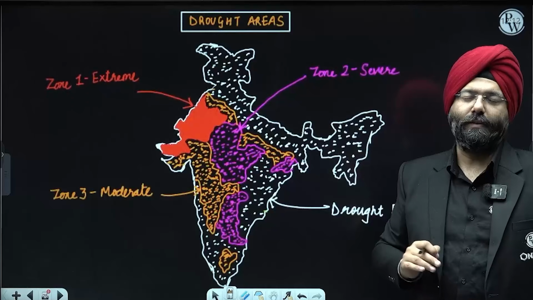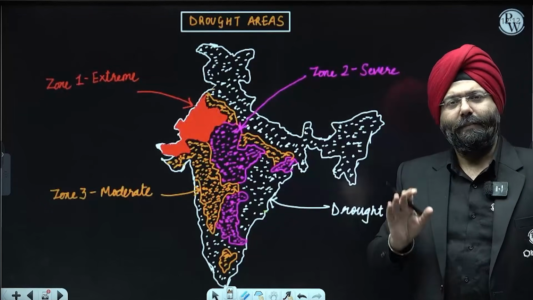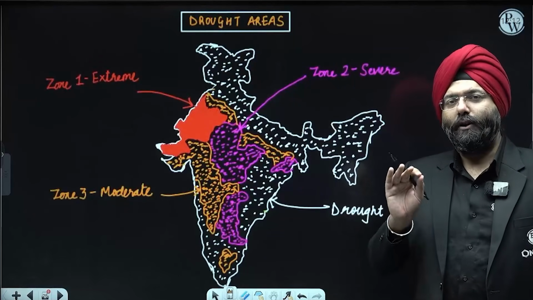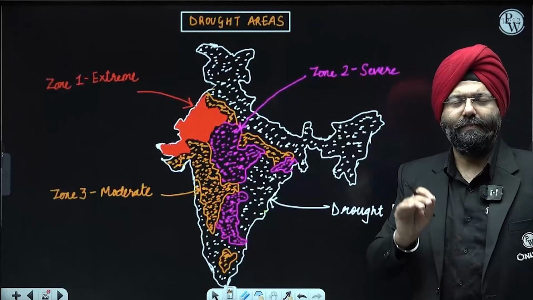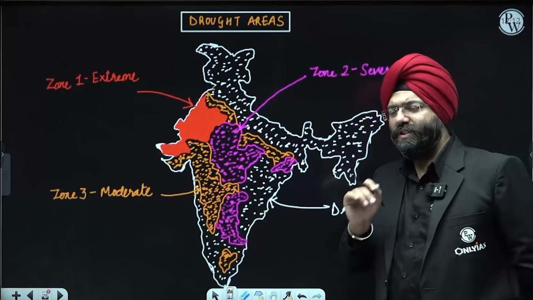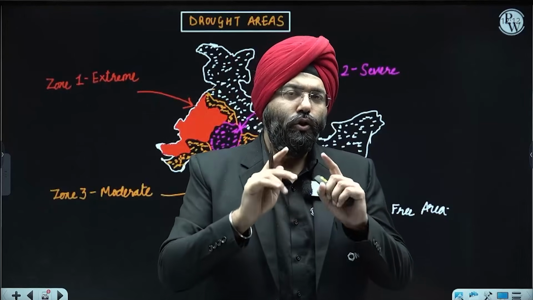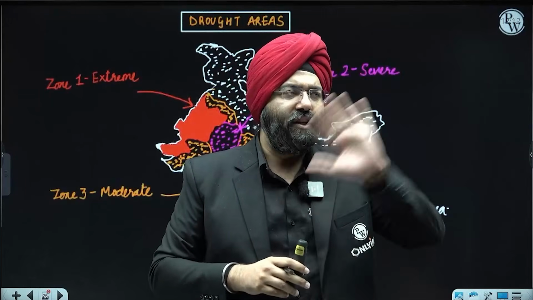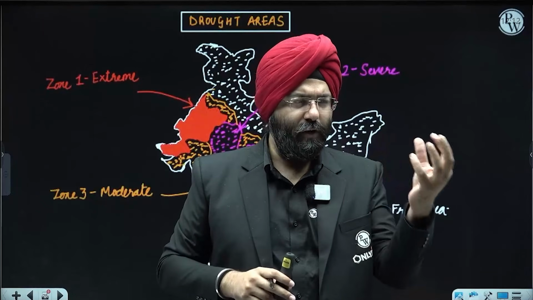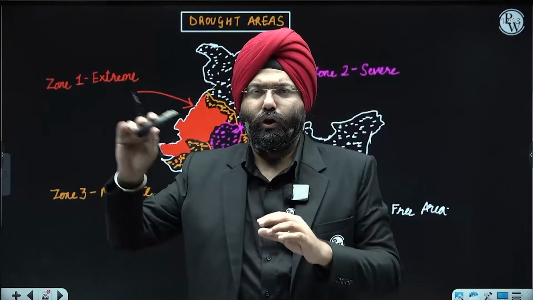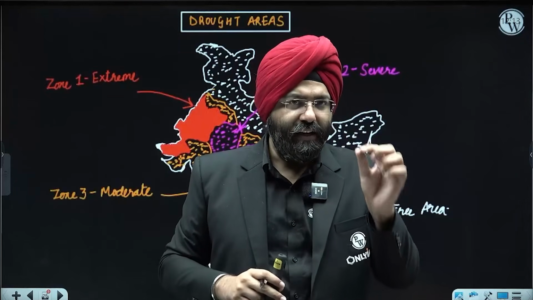When you are looking at the paper, you will realize UPSC has made questions with such difficult lines. From where do they pick up? They pick it up from these books only. But the only difference is that you are not reading between the lines. What do I mean by between the lines? The problem that students face, please remember this: when I tell you to read the NCERTs, you tend to just read it, done. You take it like kids do. You give them a toy, they play with it, done. Okay, new toy. But it is not a toy. It is something that you need to learn from. That is why read between the lines.